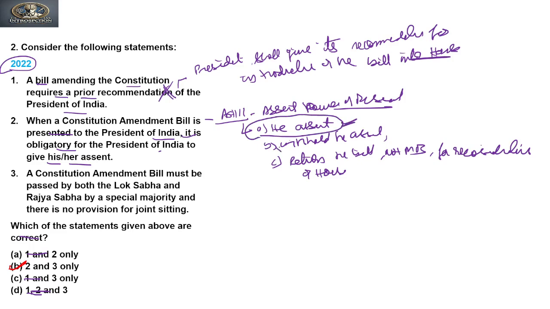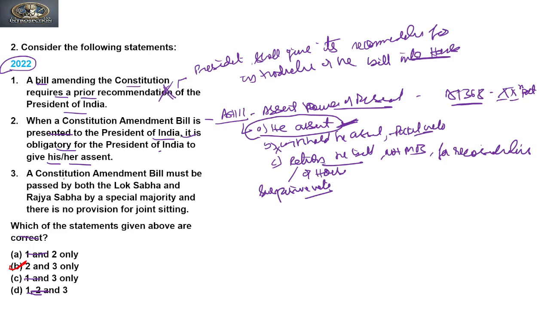He cannot withhold his assent. That means he cannot use a pocket veto. Also he cannot return the bill, or he has no suspensive veto in case of amendment bills. He has only the power to assent in case of amendment bills. Clear? And this is given by Article 368, which talks about amendment and is in Part 20 of the constitution. So the second is true.